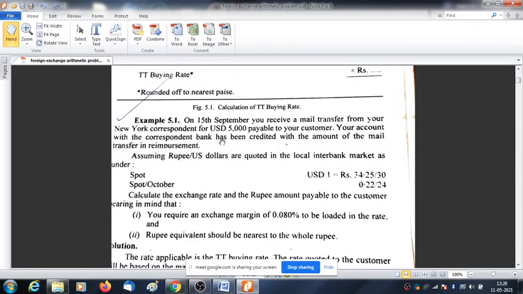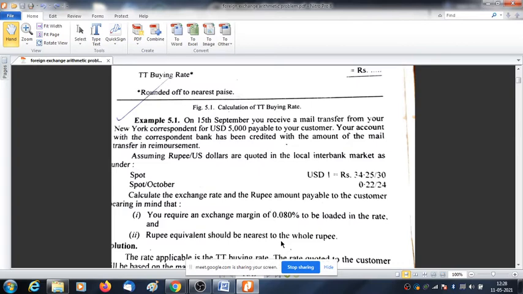Your Nostro account is credited with the amount of the mail transfer in reimbursement. Assuming rupee and US dollar are quoted in the interbank market as under, spot October, you need to calculate the exchange rate and the rupee amount payable to the customer, bearing in mind that you require an exchange margin, the commission to be loaded in the rate, and the rupee equivalent nearest to the whole rupee.